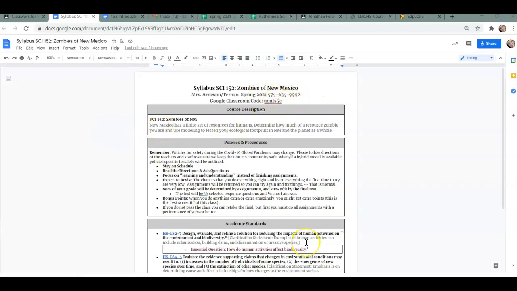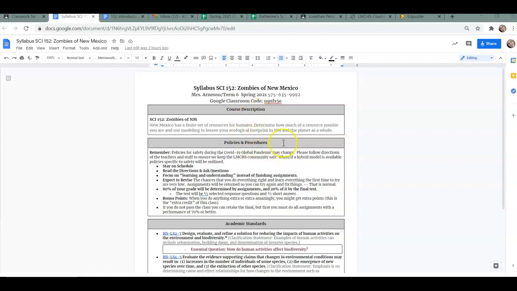So this class is going to be about resources in New Mexico and how basically humans have shaped the resources in New Mexico in certain ways. So humans, of course, have a big impact on their surroundings. We do a lot of stuff, we build a lot of things, we make trash, we extract minerals, and those things have a big impact on the ecosystems that are around us.